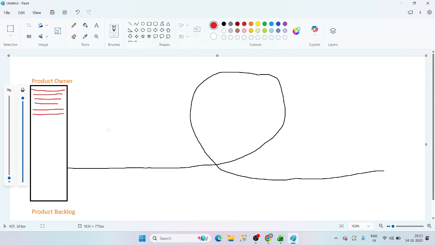He is not responsible for the sprint backlog, guys. Why? Because here the developers are working in the sprint backlog. Product owner is not working there. Product owner is working in the product backlog. That's why the development team and Scrum team are not responsible for it. Understood, guys? Simple logic.